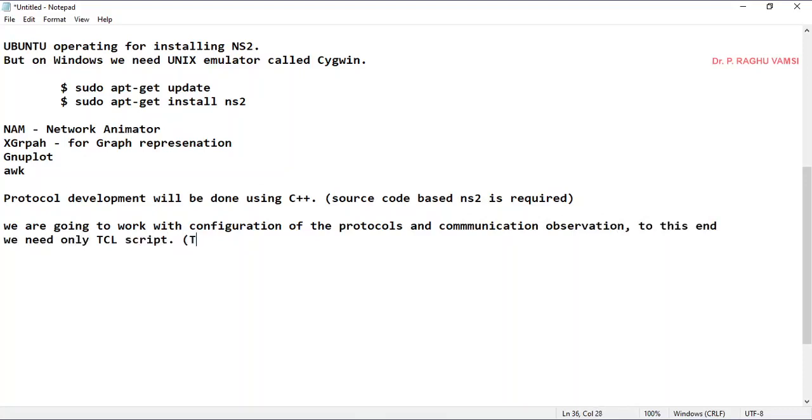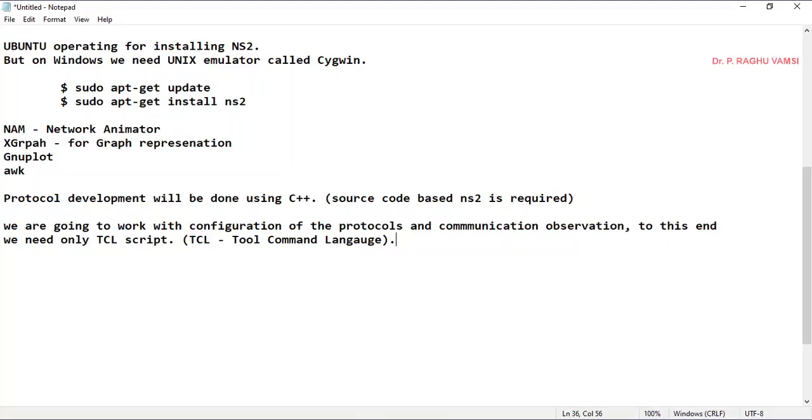What is this TCL? TCL means tool command language. Tool command language is a language which is especially used for instantiation of some objects, binding of the objects, and it's a very popular language that is especially used for scripting purpose in Unix environment.